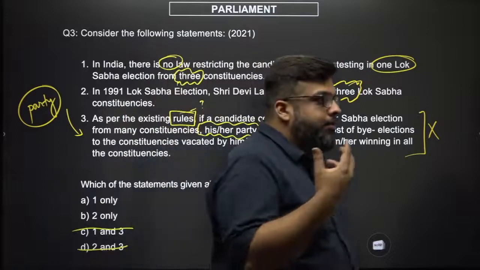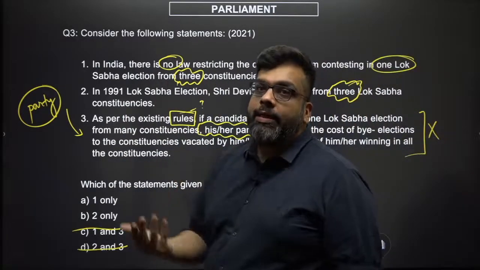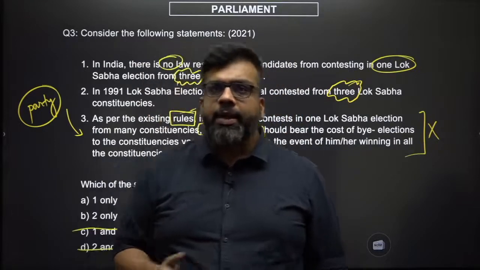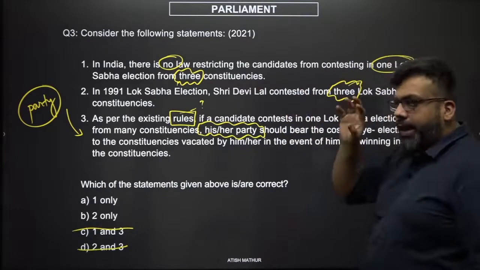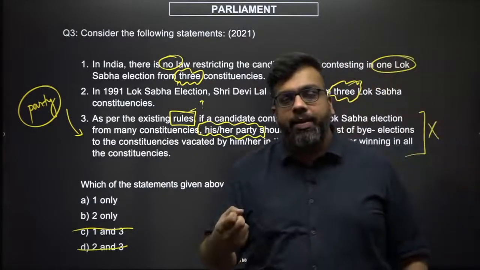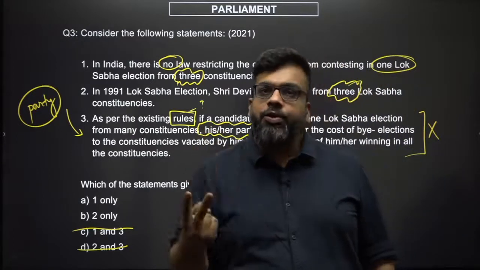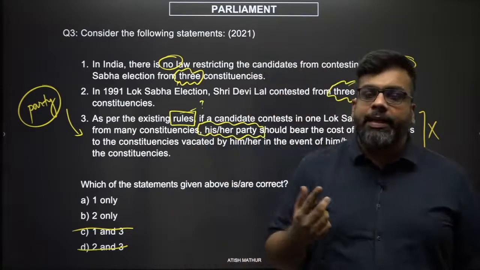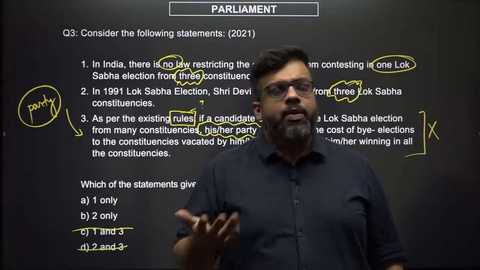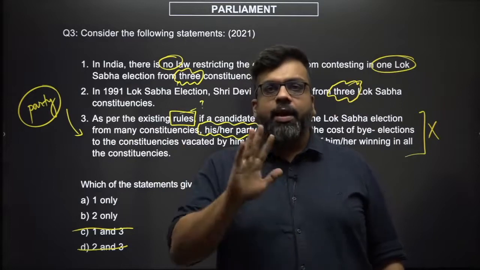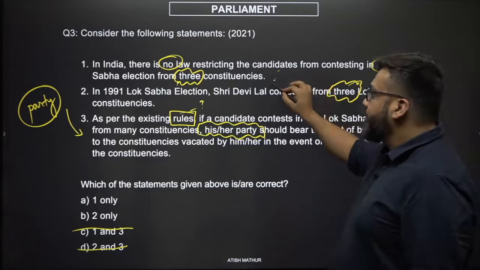Think about where Rahul Gandhi fought elections from, or where Narendra Modi fought elections from. They've usually fought elections from 2 places, which means that if you have to take an educated guess, you know that a candidate can contest from a maximum of 2 constituencies. If it's a Lok Sabha election, from any 2 constituencies all across the country without any residency or domicile requirement. So this means this definitely seems to be wrong.